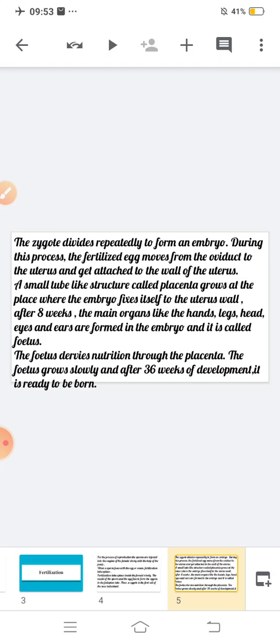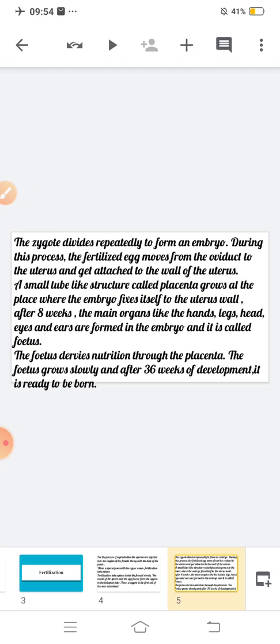I am reading the slide once more. The zygote divides repeatedly to form an embryo. During this process, the fertilized egg moves from the oviduct to the uterus and gets attached to the wall of the uterus. A small tube-like structure called the placenta grows where the embryo fixes itself to the uterus wall.